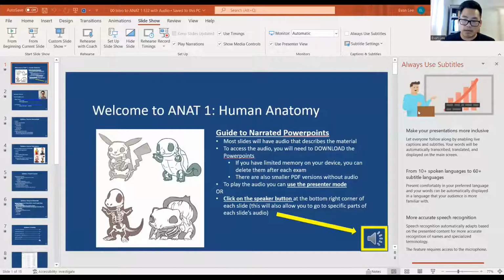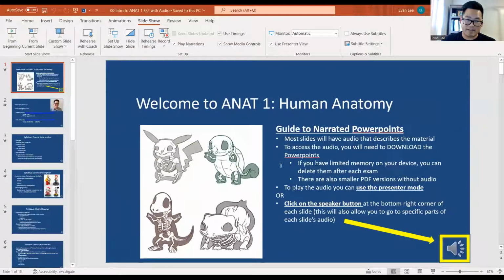And sorry, but I did forget one more important detail, which is that if you want to use the narrations of these PowerPoints, you actually need to download and install PowerPoint. And then you also need to download the PowerPoints on your device. I do apologize that the files are a little bit large, but you do need to download these PowerPoints onto your device. You can use your laptop or your phone, whichever one you have space for, as well as whichever one you prefer, you should be able to install PowerPoint,